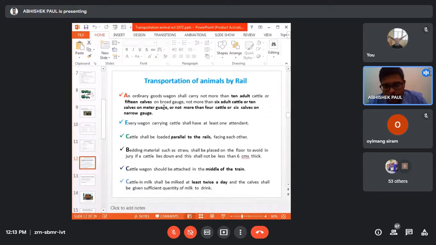Otherwise, if the wagon is put in the front or at the end, then while stopping, due to the jerking, the animal may get injured. So please remember this highlighted point.